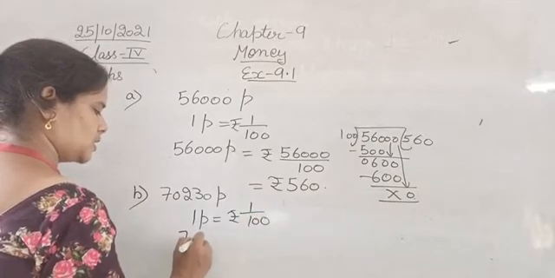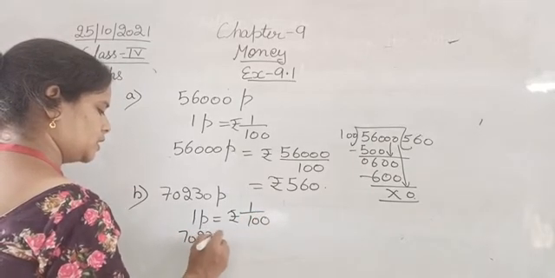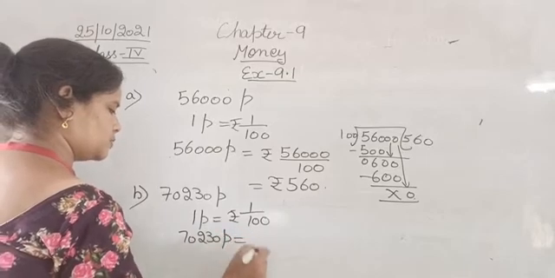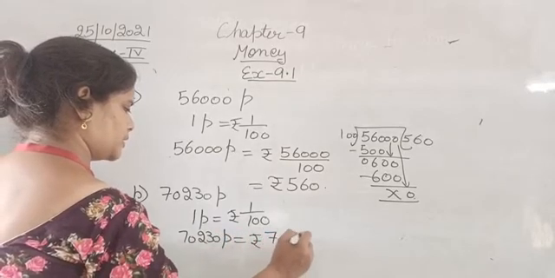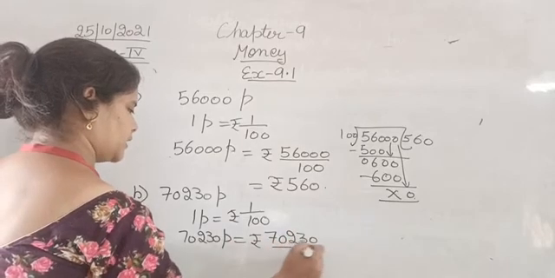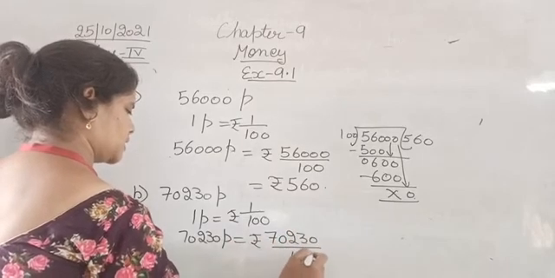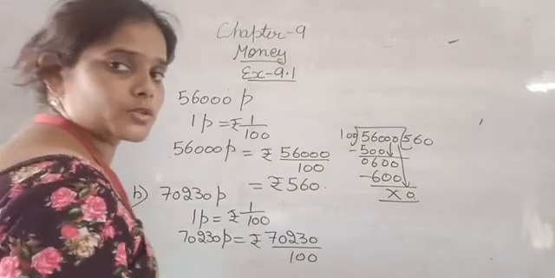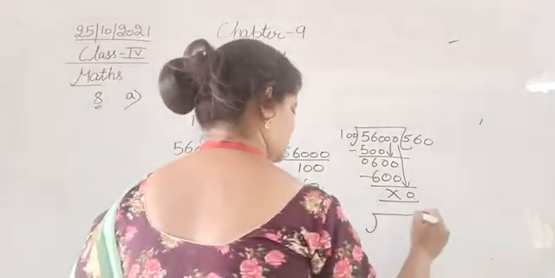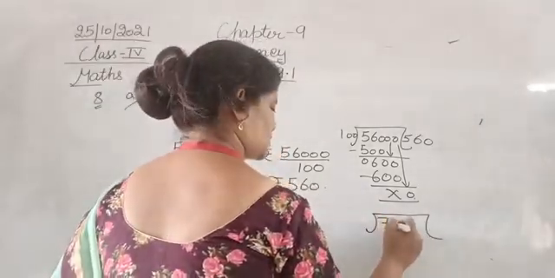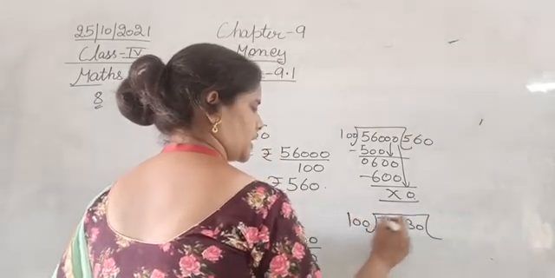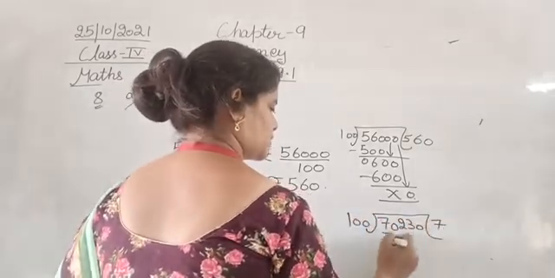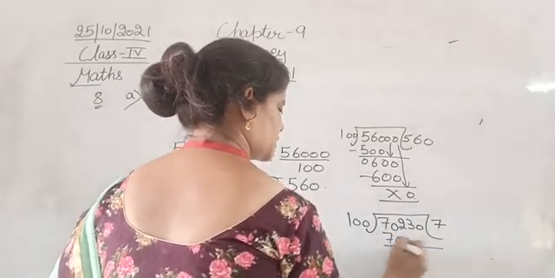So 70,230 paisa is equal to 70,230 divided by 100. 100 sevens are 700.